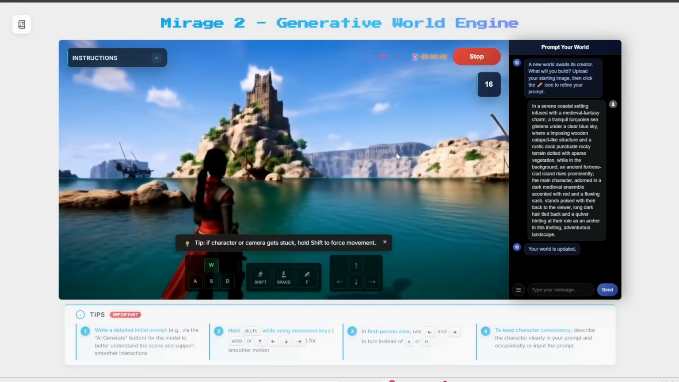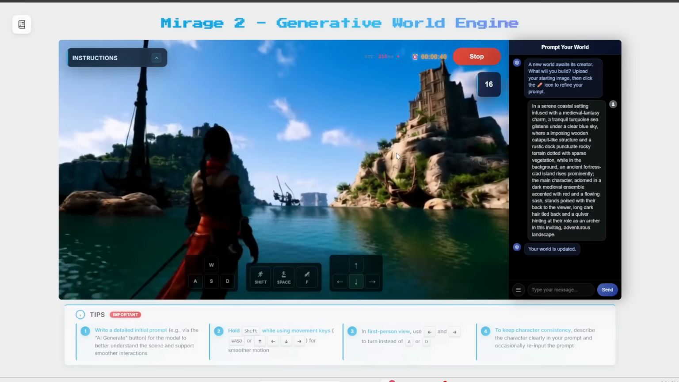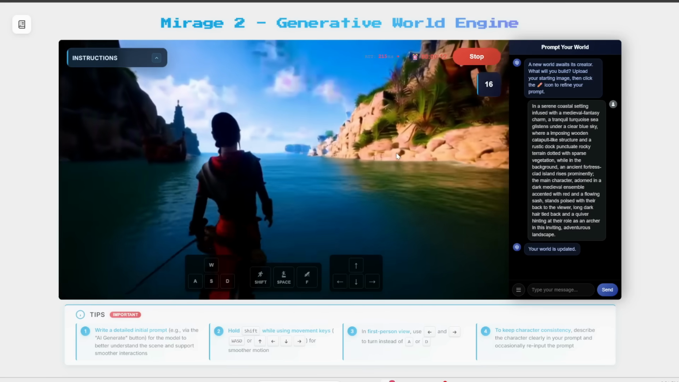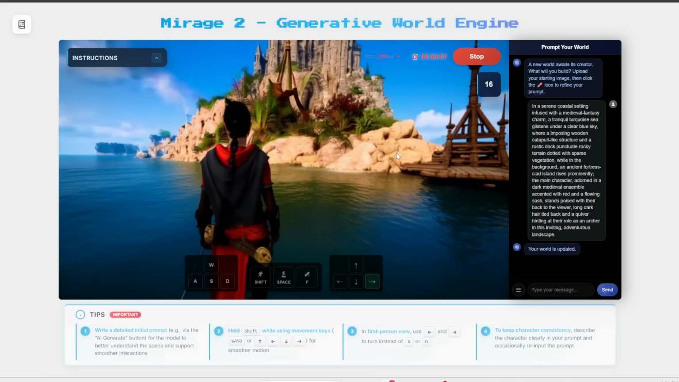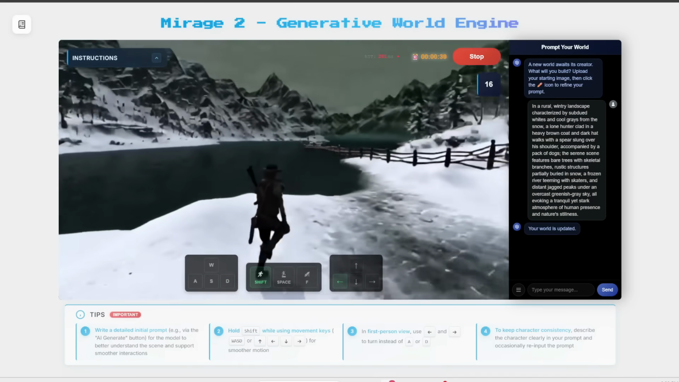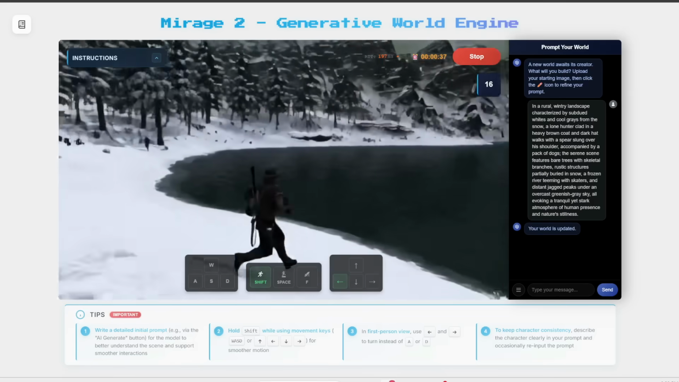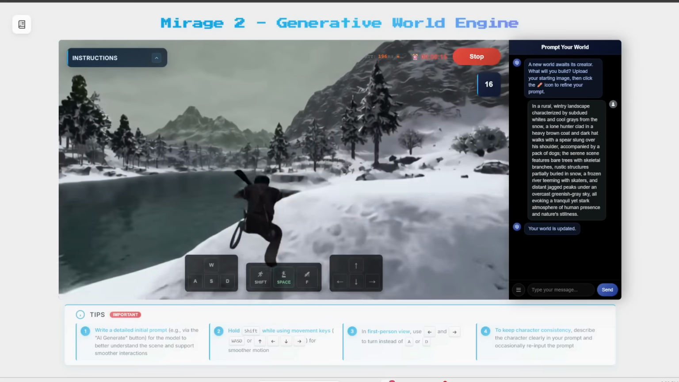And indeed, I can press the WASD keys or the arrow keys to change the perspective. Some of the time it's not actually following my instructions, so it's not as good as the videos that they demoed. Here's another example of some winter landscape, and notice that I can also hold down the shift key to make this character run, and it seems like if I press space, I can also make the character jump.